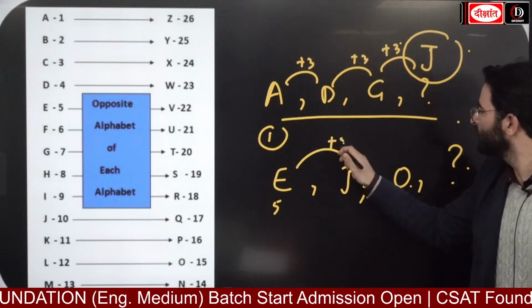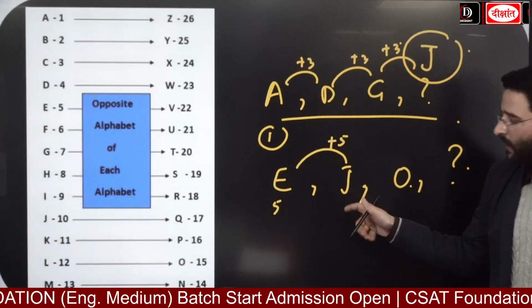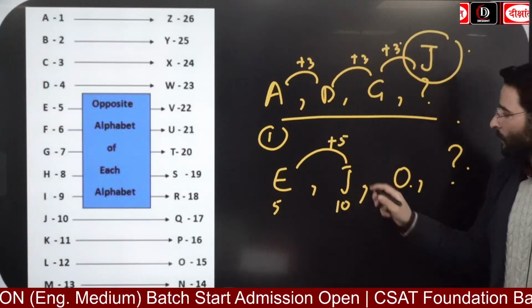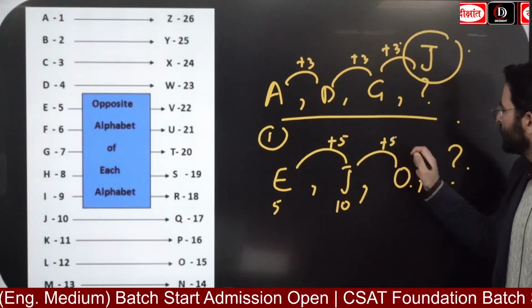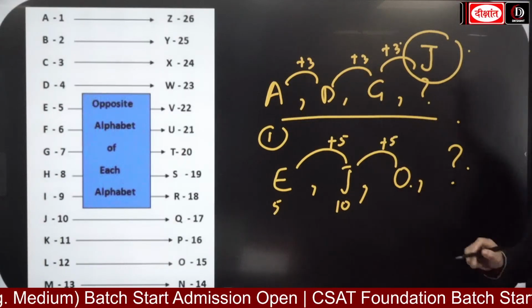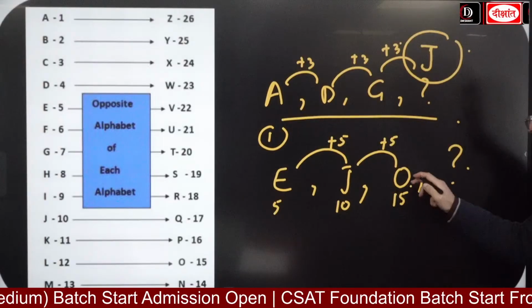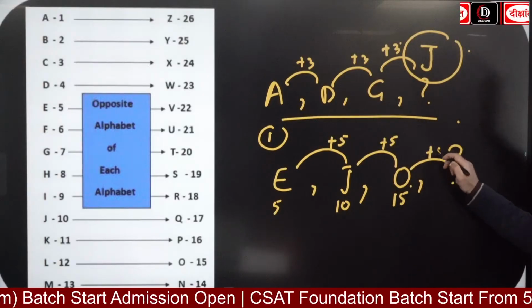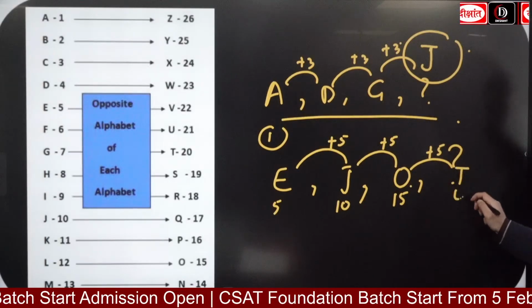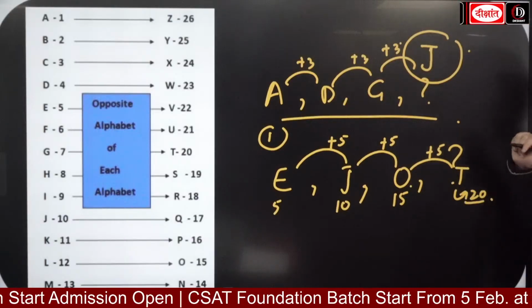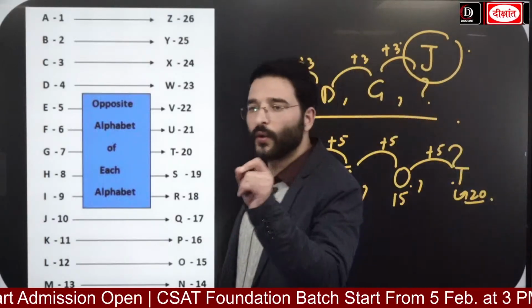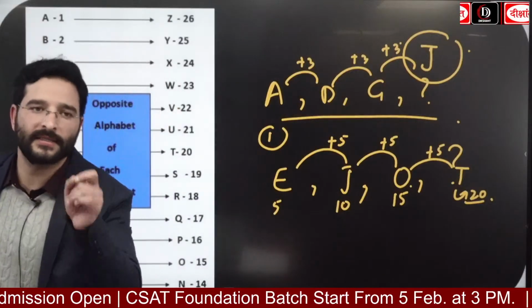What is the value of J? It is 10, plus 5. What is the value of O? 15. Now what is going to be the next one? Very good, it is going to be T. T is 20. So kindly remember this.